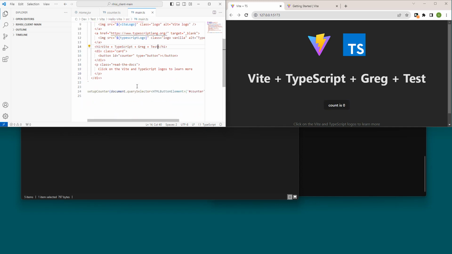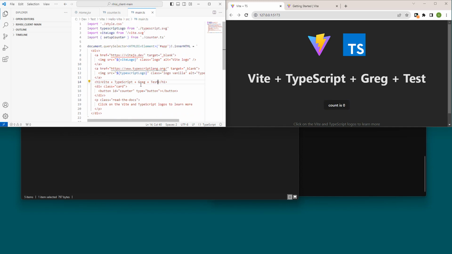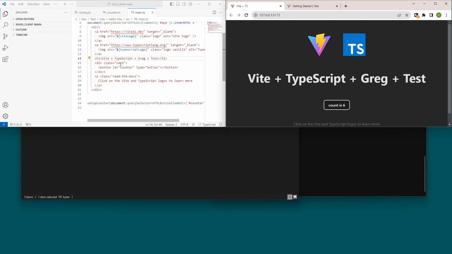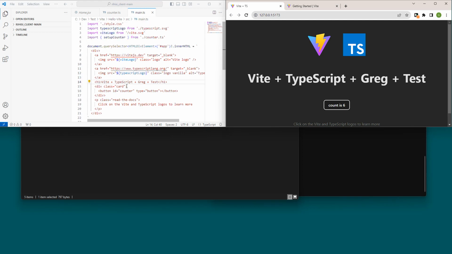But if we just updated the CSS alone over here in styles, that would not be the case. So right now, that's a known limitation of Vite, in that if it has to recompile a TypeScript file, it has to do a refresh.